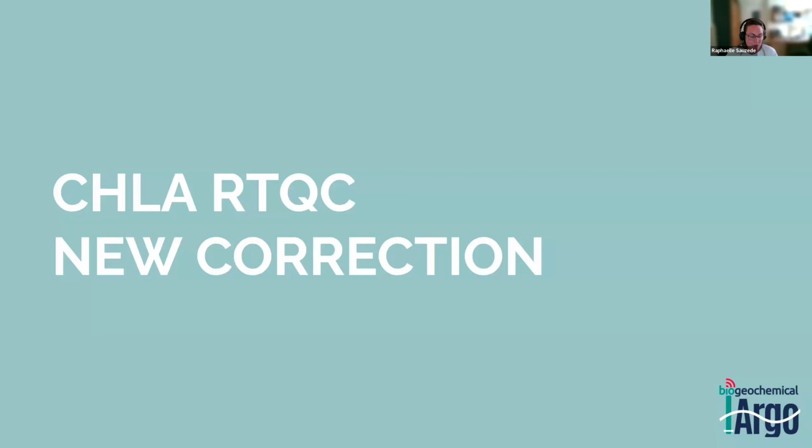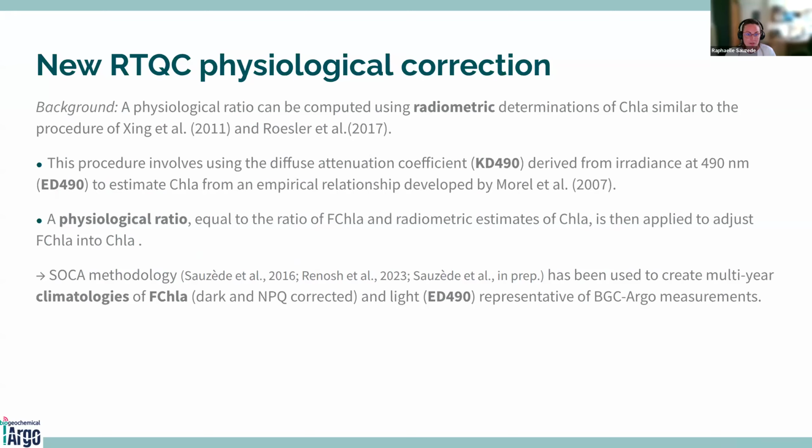So now I will present you the new real-time QC correction that we have developed. The background is that a physiological ratio can be computed using radiometric determinations of chlorophyll concentration, similarly to what has been done in the studies of Xing et al. in 2011 and Rössler et al. in 2017.